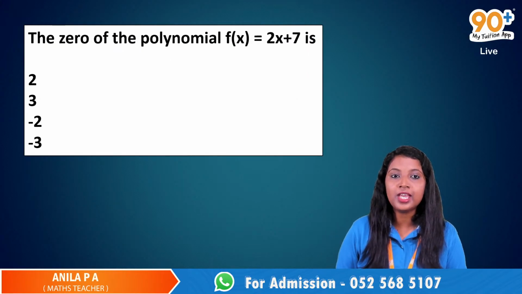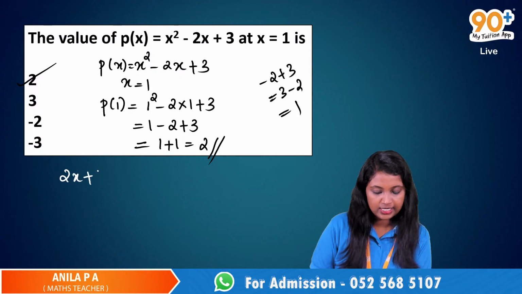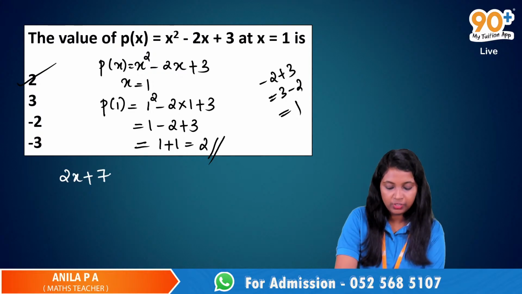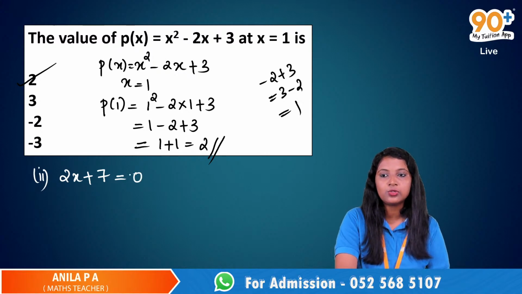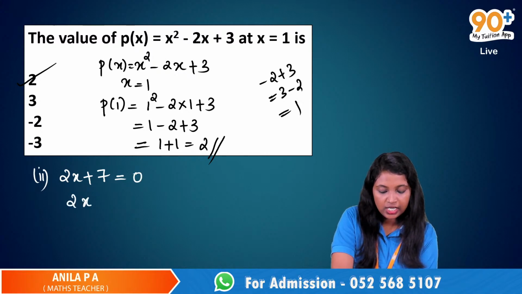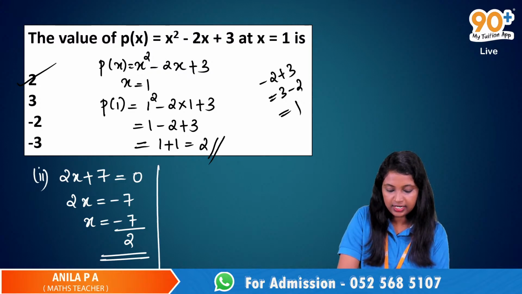Now the second question. 0 of the polynomial 2x plus 7. So the polynomial is 2x plus 7 and we have to find the 0 of that polynomial. That was the second question. What we have to do is just equate that polynomial to 0. So we get 2x is equal to minus 7. X is equal to minus 7 by 2. So negative 7 by 2 is the correct answer for the second question.